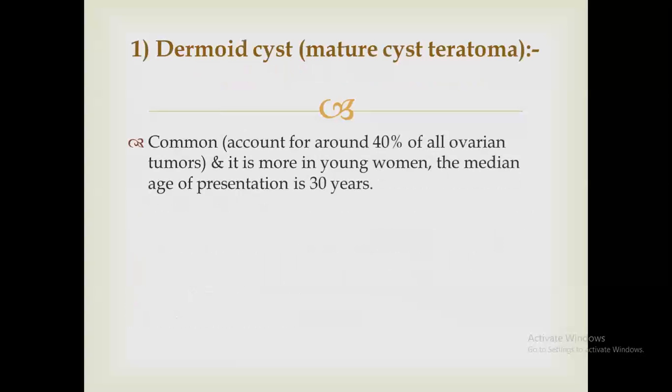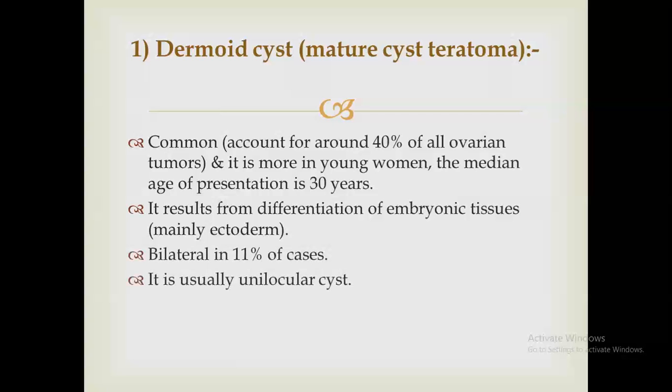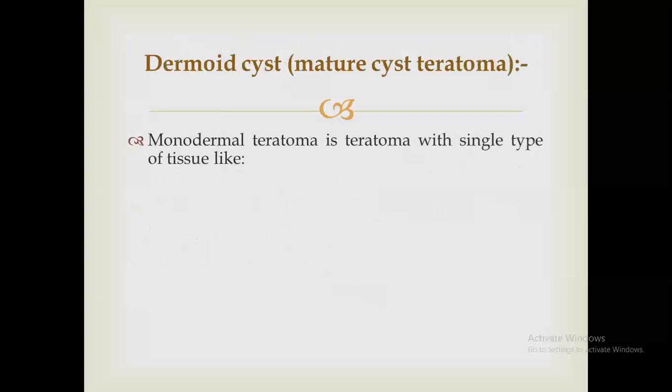Coming to the first one, which is mature cystic teratoma. It is common, forming around 40% of all ovarian tumors, and occurs in the young age group, with a median age of presentation of 30. It results from differentiation of embryonic tissue, which includes endoderm, mesoderm, and ectoderm, mainly ectoderm. It may be bilateral in up to 10% of cases, is usually unilocular, and the size varies, but usually less than 15 centimeters in diameter.